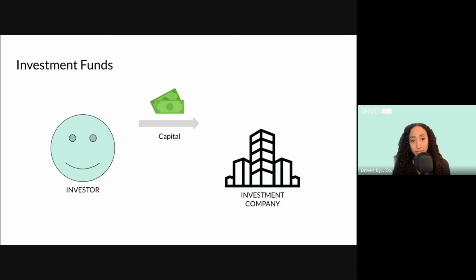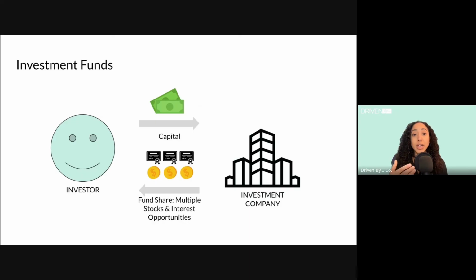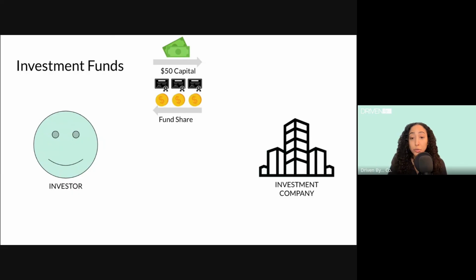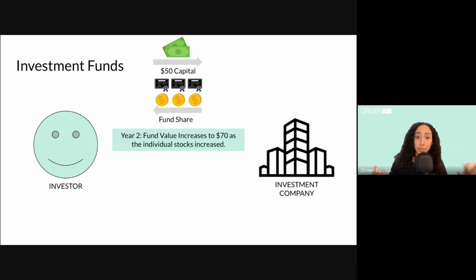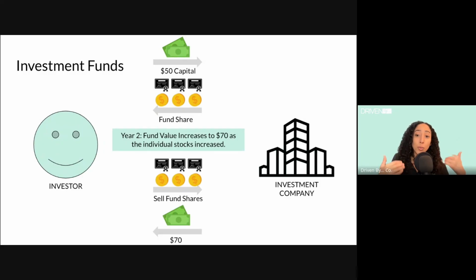So when it comes to investment funds, you as the investor will invest your money or capital into the investment fund, and you get a fund share. So one share of that collection or pool of multiple stocks and interest opportunities. So let's say, for example, you spend $50 on a share, and inside of the fund, some stocks have increased, some have decreased, but overall, the value of the fund has increased. So now when you go to sell your fund shares, you cash out at a profit.